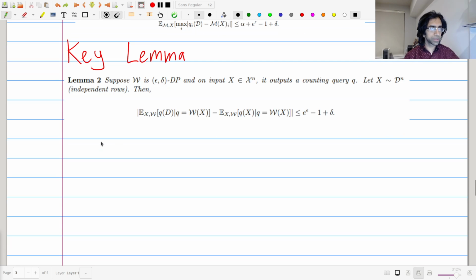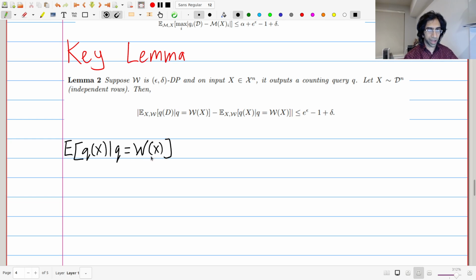We'll prove it on this page. What we're going to do is essentially just use the linearity of expectation. So we start with the expectation of Q of X. Let me make clear that when I write this conditioning, it's not really a conditioning so much as indicating where the Q came from. The Q is selected by this private algorithm W. So we have some query which was selected privately, and we run it on X, the data set.